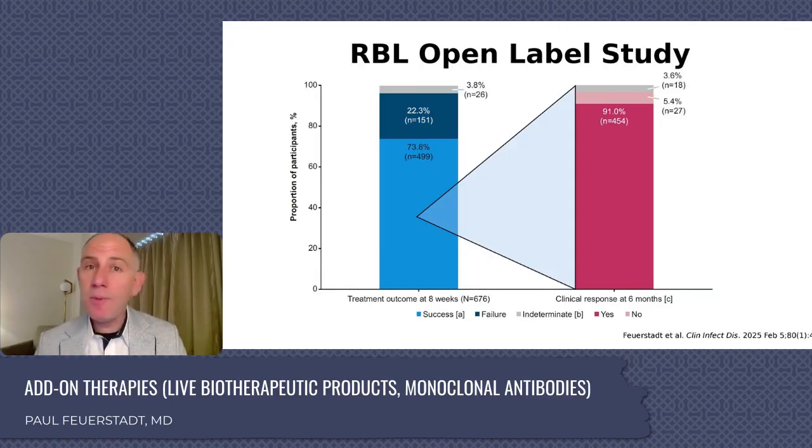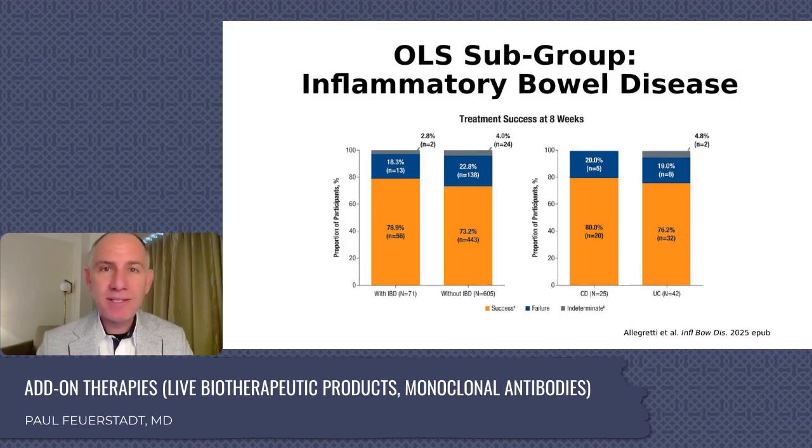Patients with irritable bowel syndrome, patients with ulcerative colitis, patients with Crohn's disease, patients who are immune compromised. So it included real-world populations so that we can relate the efficacy of this product into those patient populations. Overall efficacy at 8 weeks was 73.8%, and of that 73.8%, 91% remained responsive at 6 months. So it was consistent with the pivotal trial, but now let's take a look at those subgroups.